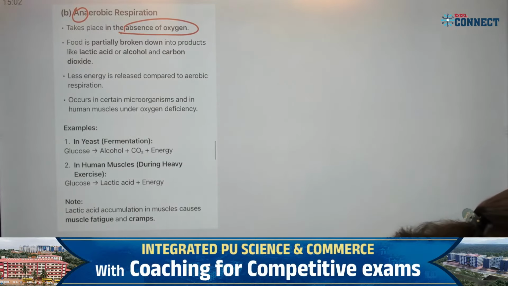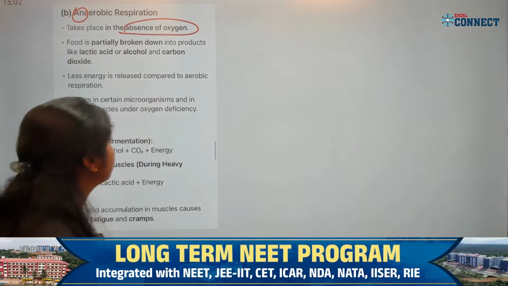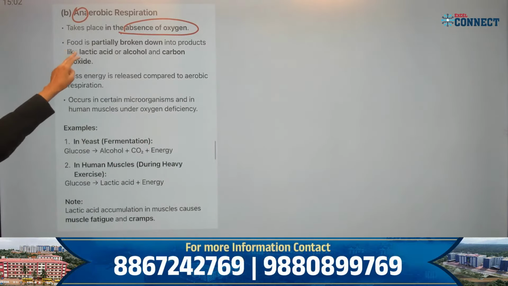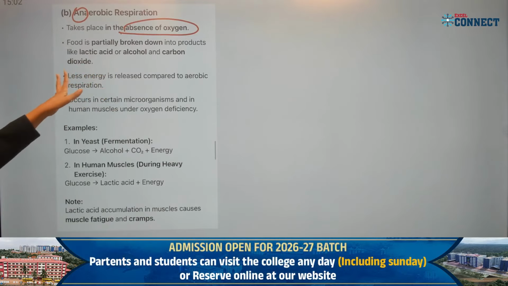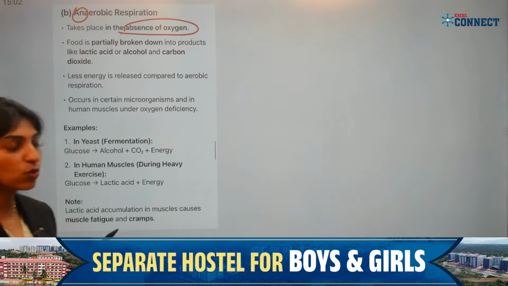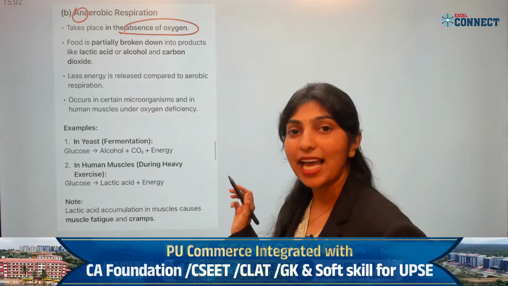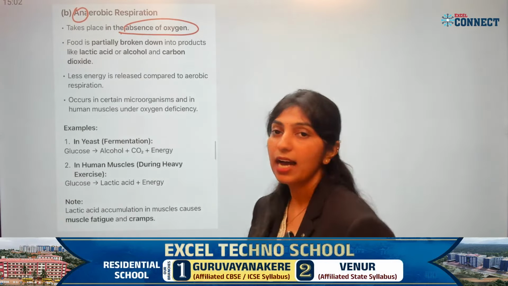Anaerobic respiration is a metabolic process where cells produce energy, correct? Now, the food is partially broken down into products like lactic acid or alcohol and carbon dioxide. What happens in anaerobic respiration? There is no oxygen. The glucose will be broken down into either lactic acid or alcohol.